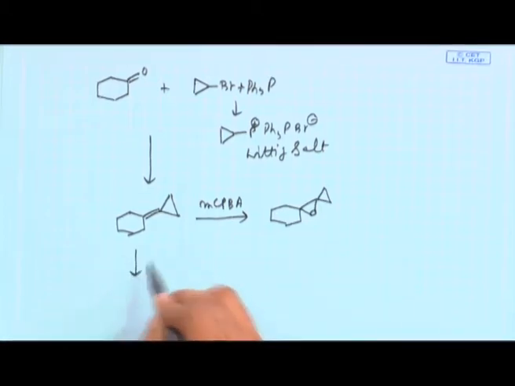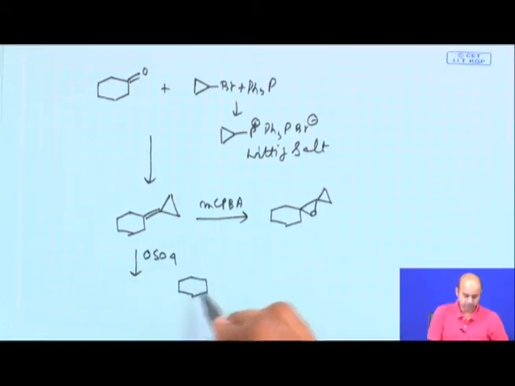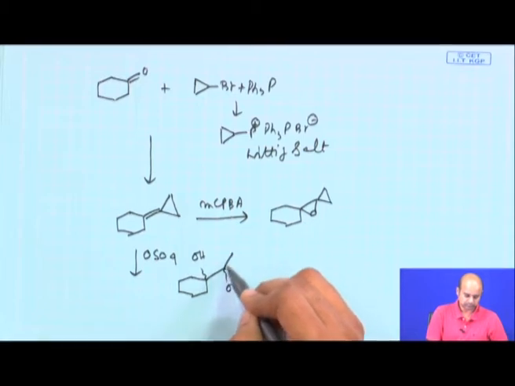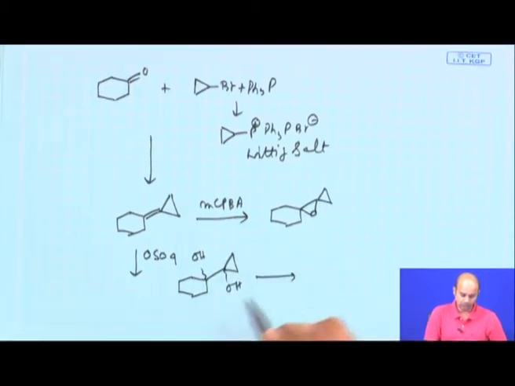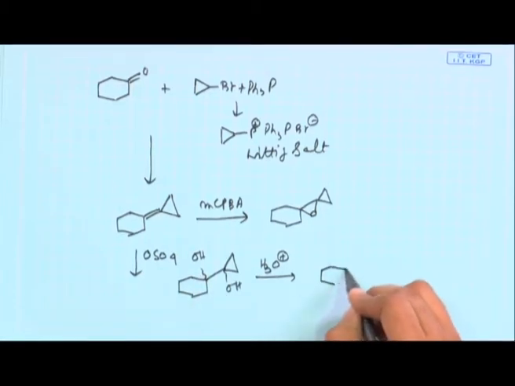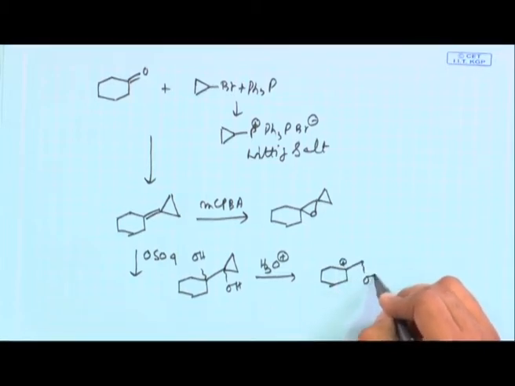There are other ways. If you do a dihydroxylation reaction, that also will give you the target molecule through a pinacol rearrangement. Remember the retro quiz we talked about, the pinacol rearrangement. First the most stable carbocation will be generated here, with this OH.